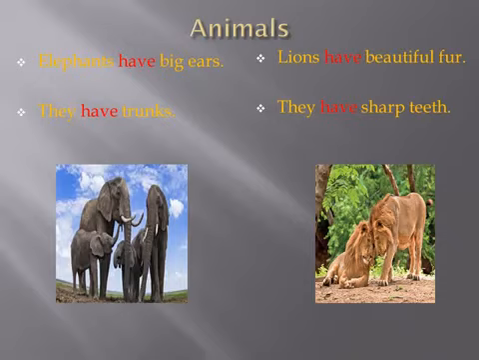Next examples. Lions have beautiful fur. They have sharp teeth. In these sentences, have is used with the lions. That means more than one lion. Have is used to tell about what the lions have.